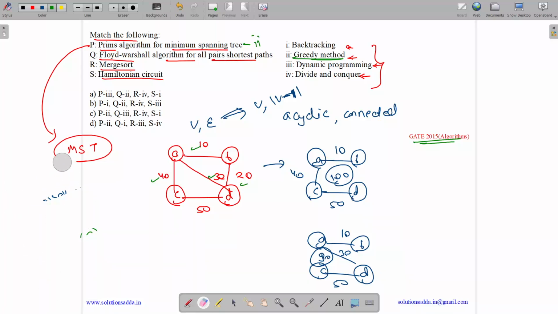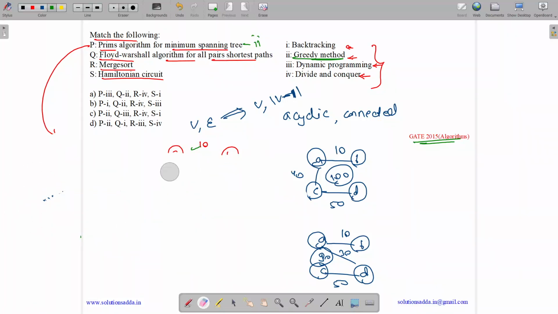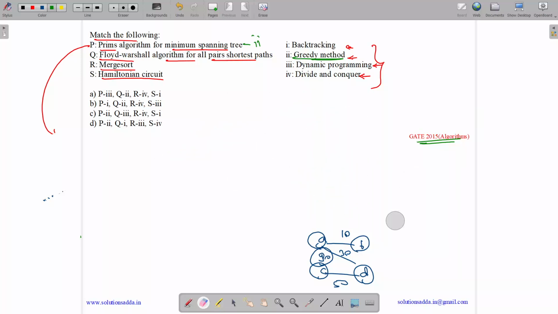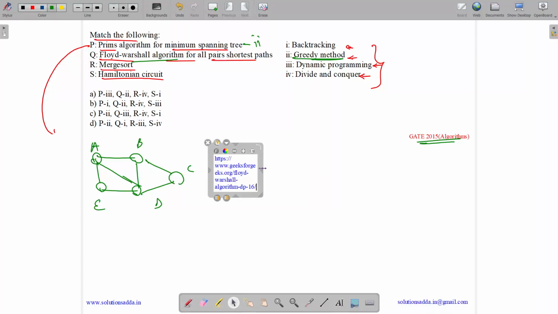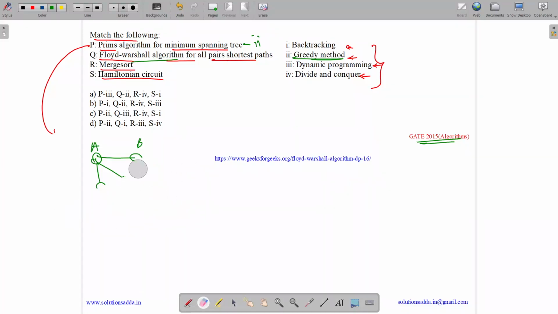Let us see the second option, Floyd Warshall. Floyd Warshall is basically used to find all pair shortest paths. So if we have a certain graph like this, then we need to find the shortest path to go from A to B, C, D as well as E, like all pairs, and from E to all of A, B, D and C. So it's based on the dynamic programming method. If you want to learn more about this, you can go to this link and you will get the DP solution for the Floyd Warshall algorithm.